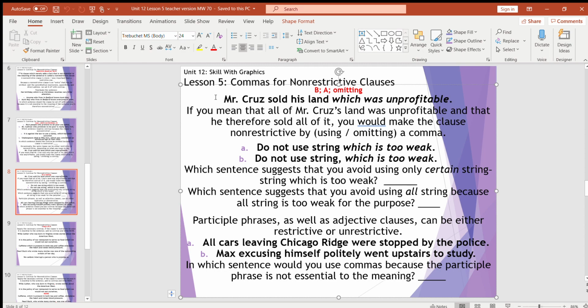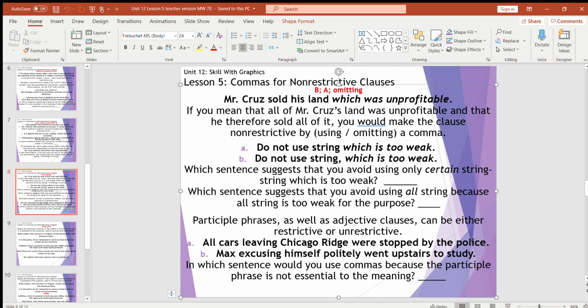If it's non-restrictive, commas. So, do not use string which is too weak. Do not use string, comma, which is too weak. Which sentence suggests that you avoid only using certain string, the string that is too weak? That would have to be A. Okay?